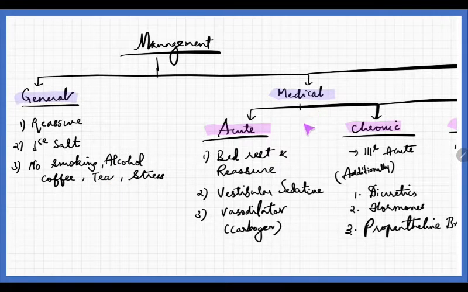This is general. On management, in an acute attack of vertigo, just give the patient reassurance and bed rest. Then for the vertigo attack, give a vestibular sedative and vasodilator, because we know that ischemia of the sac could be causing the attack of vertigo, so we can give a vasodilator, especially betahistine. Chronically, the management is similar, but in addition we have to give a diuretic, because there is fluid accumulation. And hormone therapy, if the person is hypothyroid, correct the hypothyroidism. Propantheline bromide can also be given in the chronic phase.